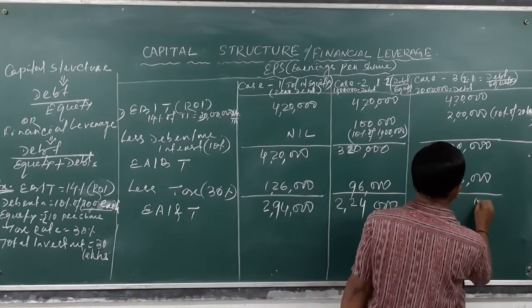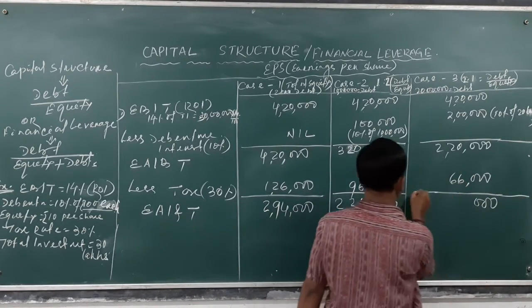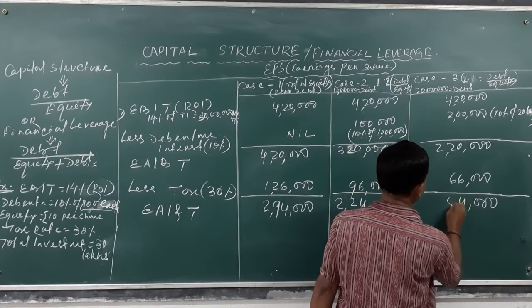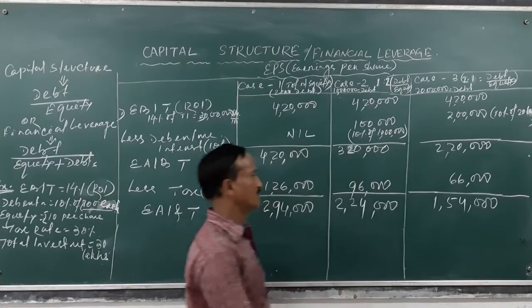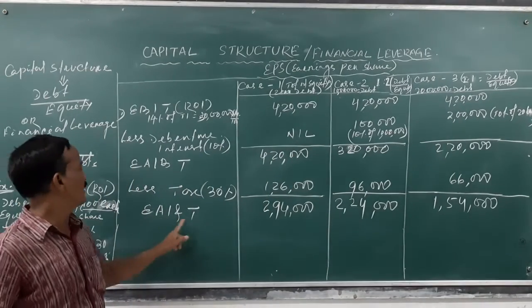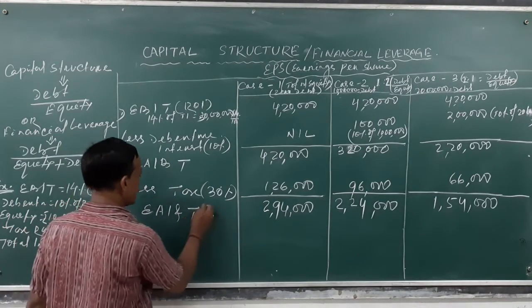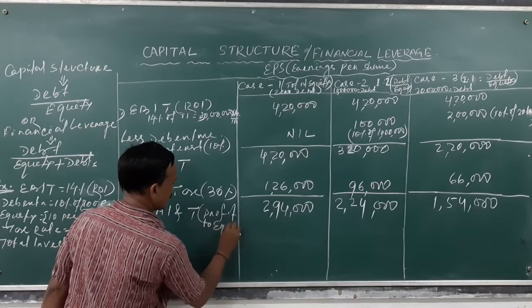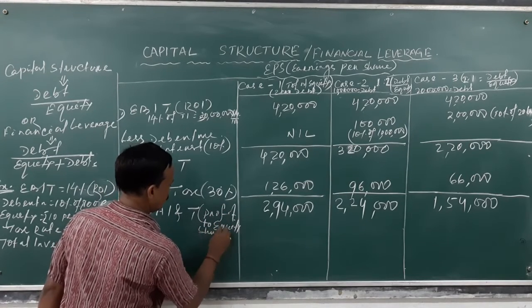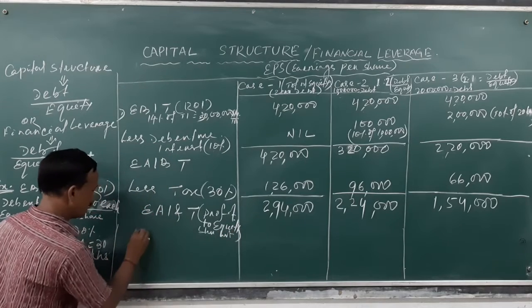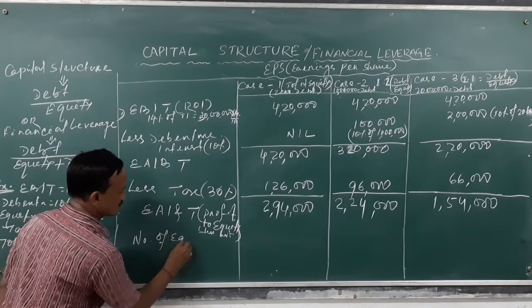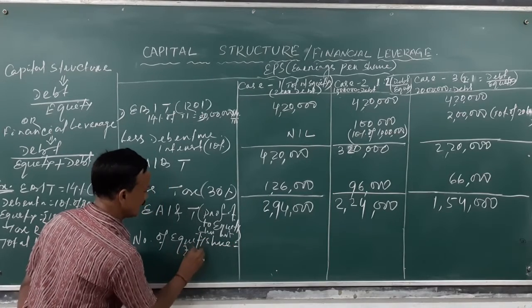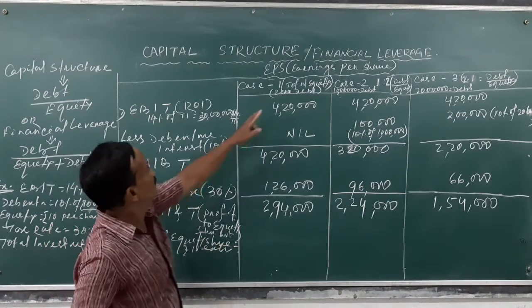2,24,000. $1,54,000. This is the profit available, earnings after interest and tax. This is profit to equity shareholders. So number of equity shares here is up to this, 10 each. So this is 30 lakhs.